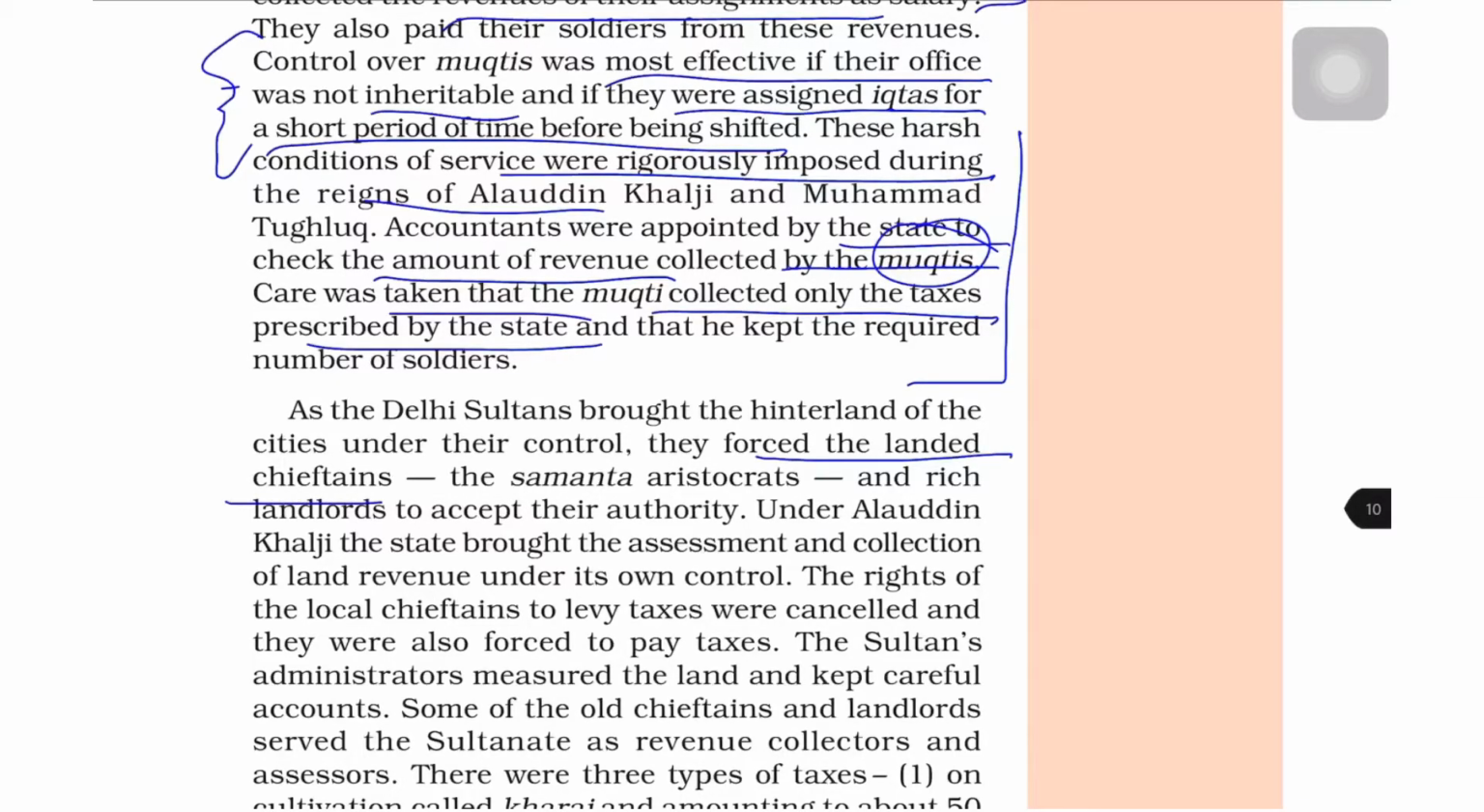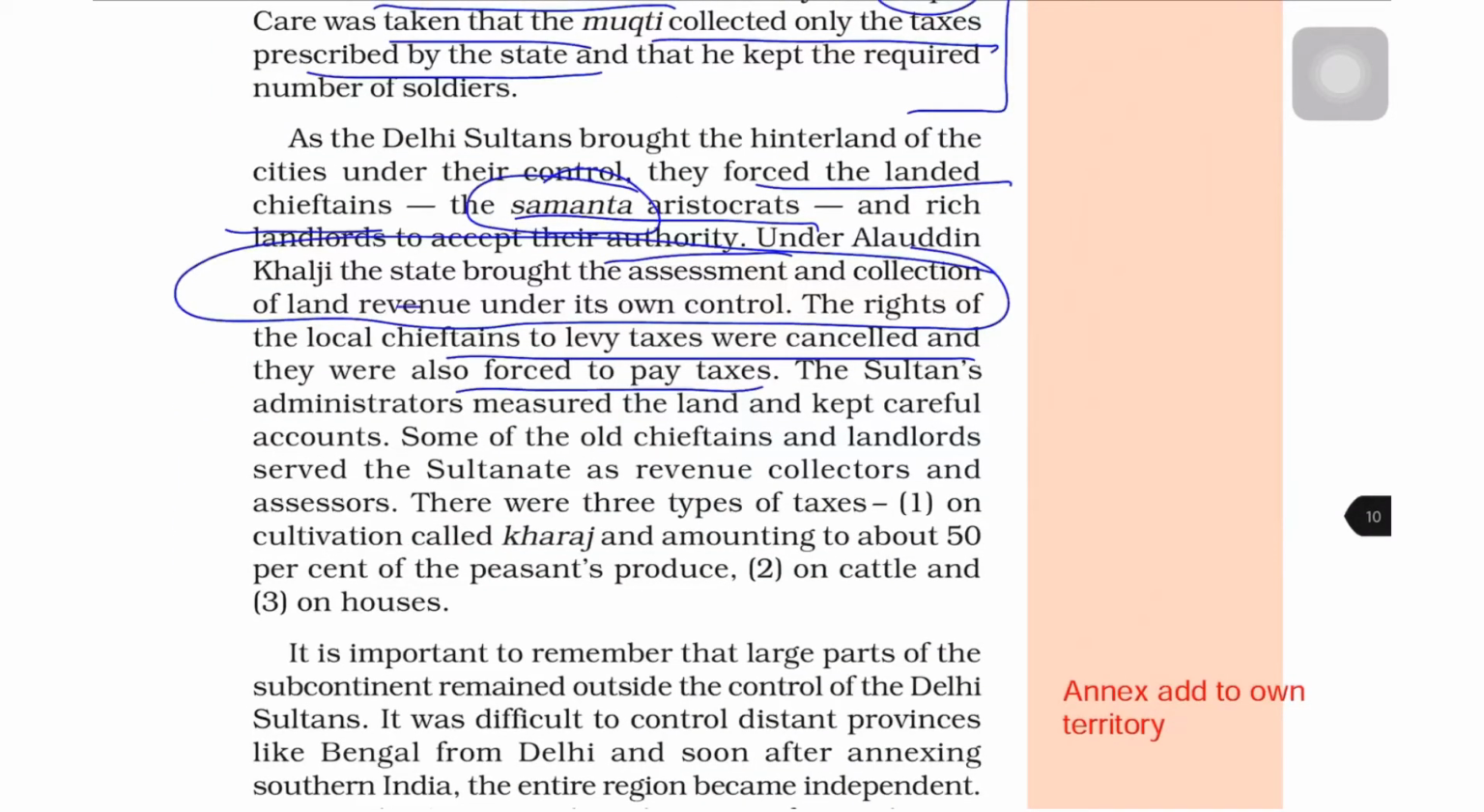They forced the landed chieftains, that is the Samanta aristocrats. We have learnt in class 6 what is a Samanta. They were the military people who provided law and order support to the kings. Under Alauddin Khalji, the state brought the assessment and collection of land revenue under its own control. Okay, so this is an important point. The rights of the local chieftains to levy taxes were cancelled, and they were also forced to pay taxes. So local chieftains means the leader of the local tribes or clans. They used to collect taxes, but now they were forced to pay taxes.